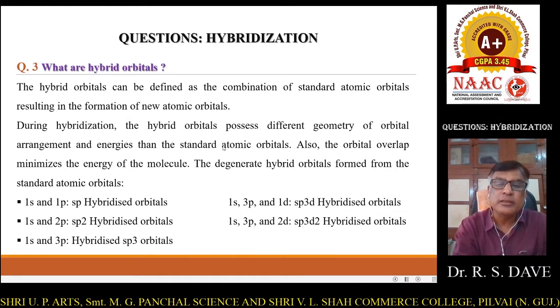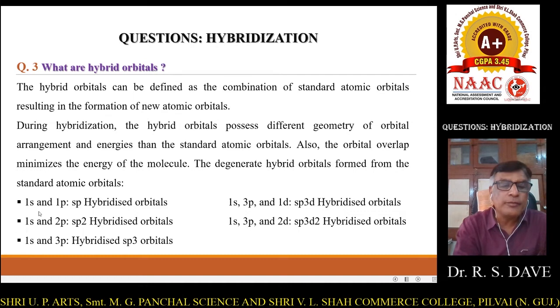Friends, the geometry and shape of hybrid orbitals are quite different from their parent atomic orbitals. Also, the orbital overlap minimizes the energy of the molecule. The degenerate hybrid orbitals are formed from standard atomic orbitals. If one s combines with one p orbital, it results in sp hybridized orbitals.